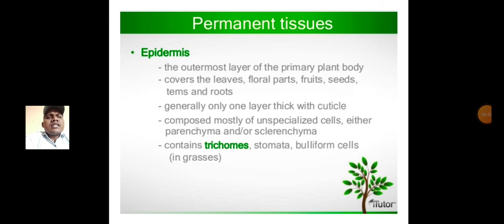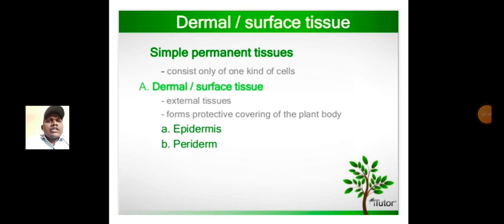Generally, bulliform cells are present in grass plants. The best example is Zea mays. Bulliform cells are nothing but motor cells, present in grass plants, that is, members of the Poaceae family. The best example is Zea mays, corn. And next one, dermal or surface tissues. Simple permanent tissues consist of only one kind of cell.